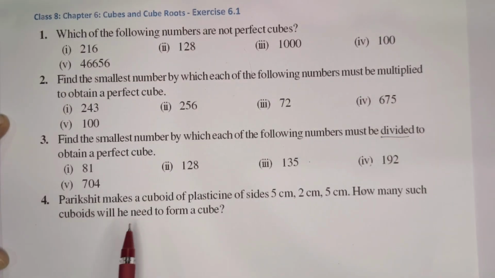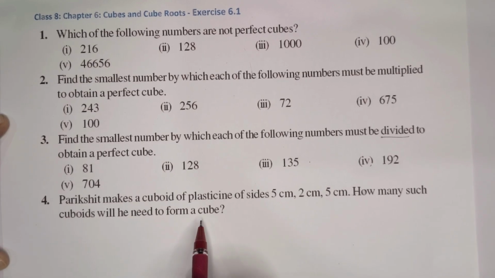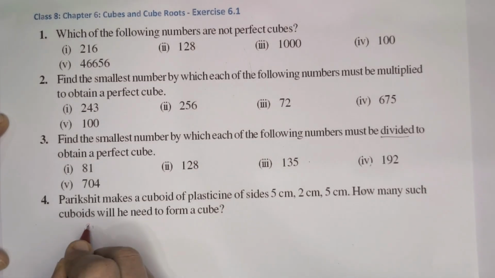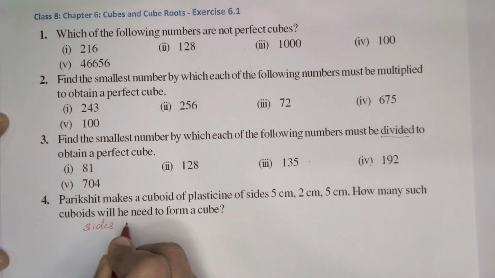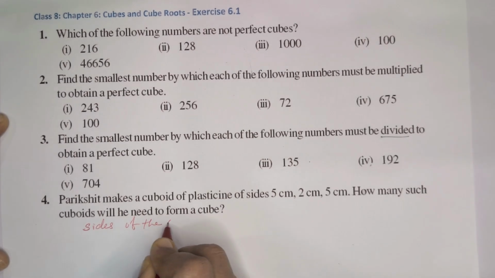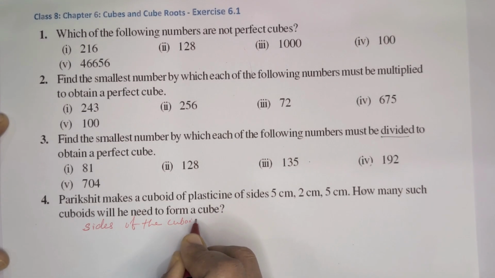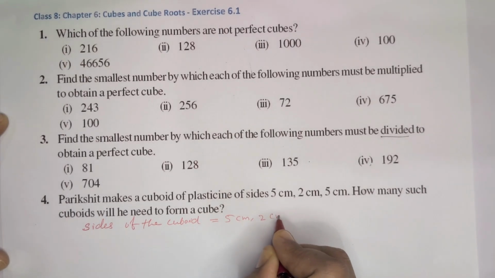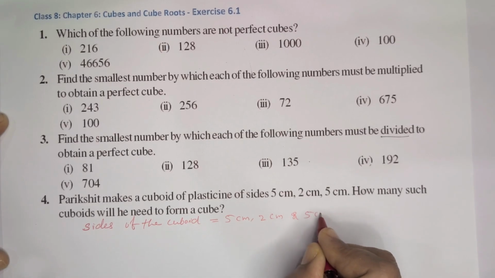Fourth question. Parikshit makes a cuboid of plasticine of sides 5 cm, 2 cm, 5 cm. How many such cuboids will he need to form a cube? Cuboids to convert to make a cube. For that, here the sides are given. Sides of the cuboid is equal to 5 cm, 2 cm and 5 cm.